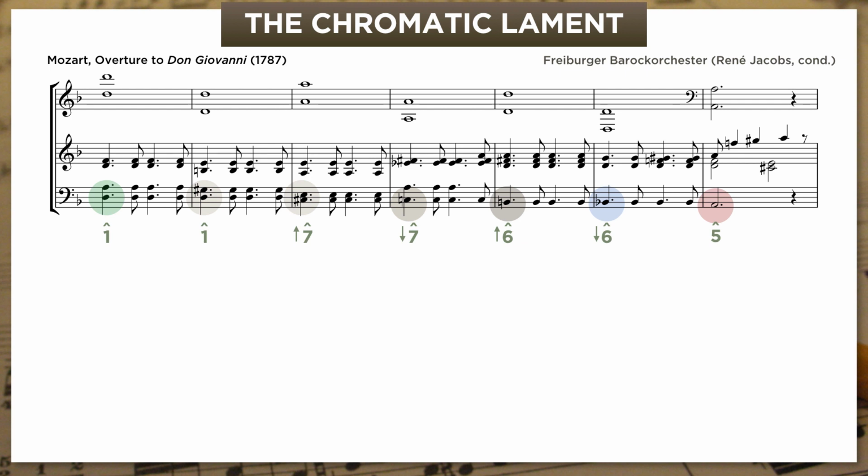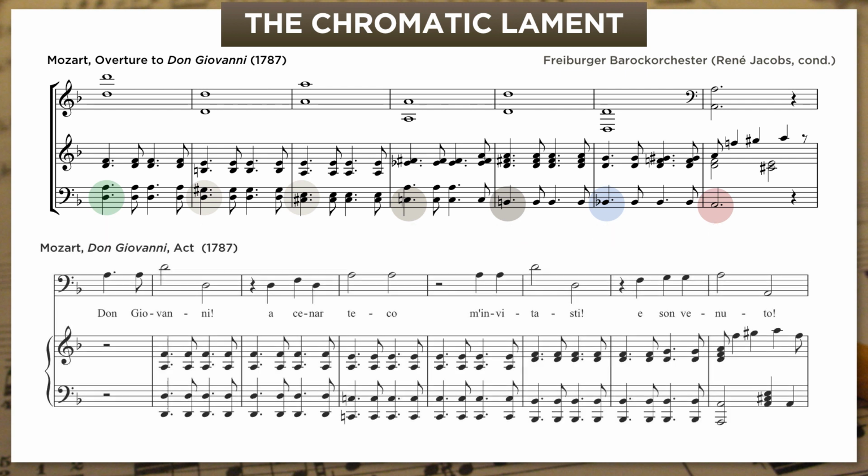The best part, though, is that if you know the opera, you'll recognize this as a premonition. It foreshadows the moment that clinches the entire story when the murdered Commendatore comes back as a statue to give Don Giovanni one last chance at redemption. And the fantastic thing is that in that scene, Mozart gets rid of the chromatic bass and goes back to the diatonic one, giving it a kind of brutal simplicity and moral clarity as opposed to the nebulous creeping passage in the overture. But they're still very clearly related.